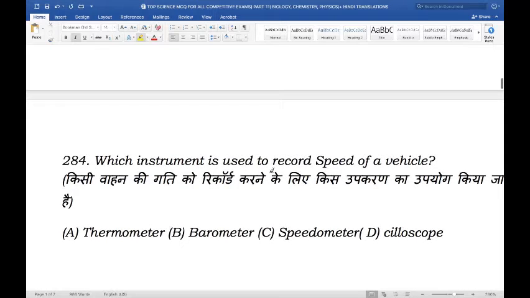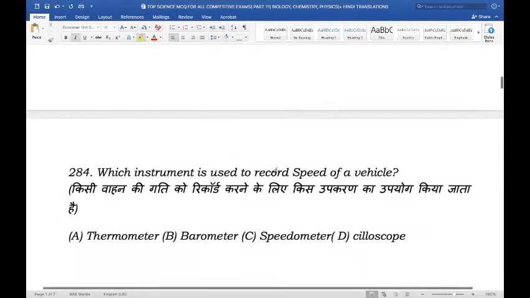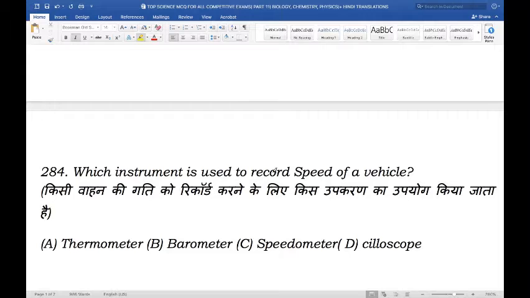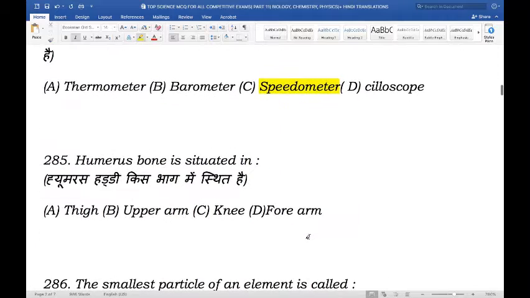Which instrument is used to record speed of a vehicle? Is it A. Thermometer, B. Barometer, C. Speedometer, or D. Oscilloscope? So the instrument used to record speed of a vehicle is known as speedometer. Speedometer is an instrument that indicates the speed of a vehicle, and it is usually combined with a device known as odometer that records the distance traveled. So the instrument used to record speed of vehicle is known as speedometer. Next question.